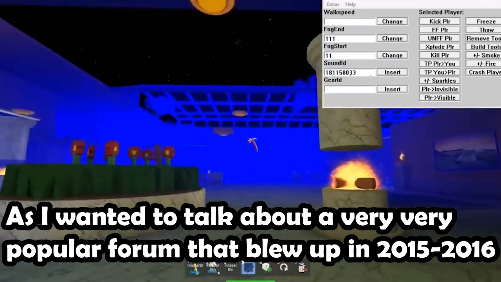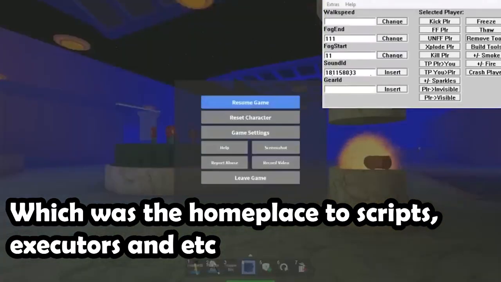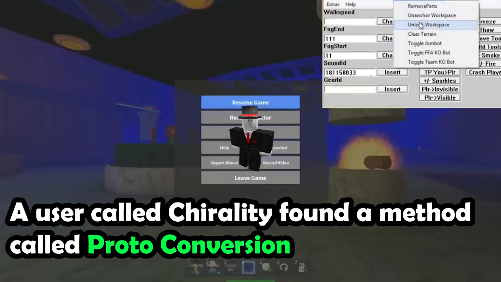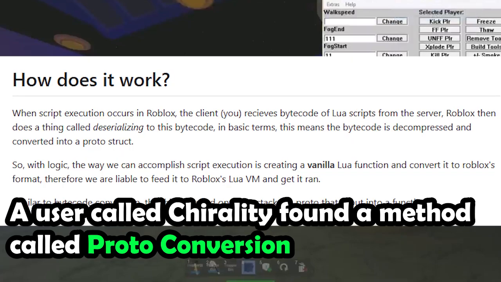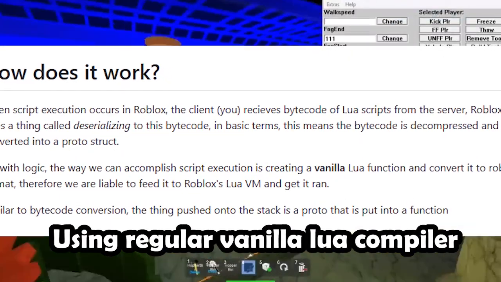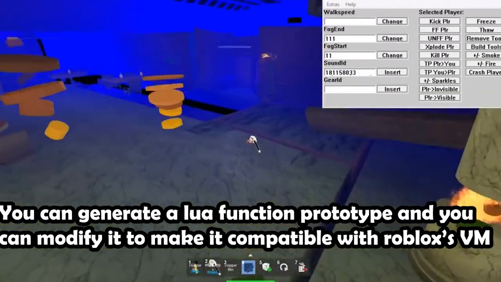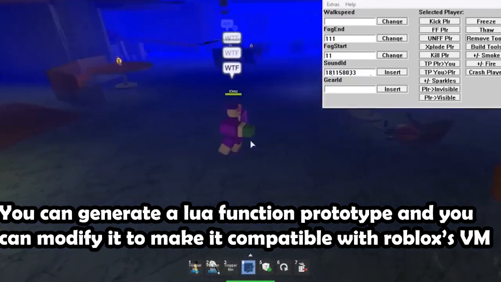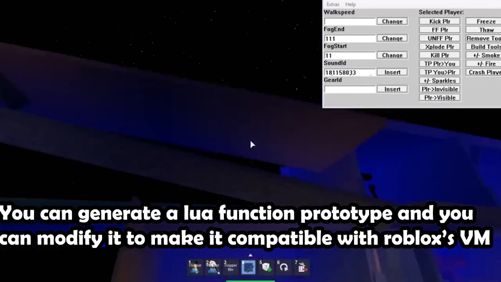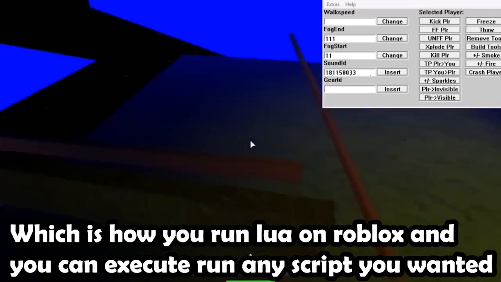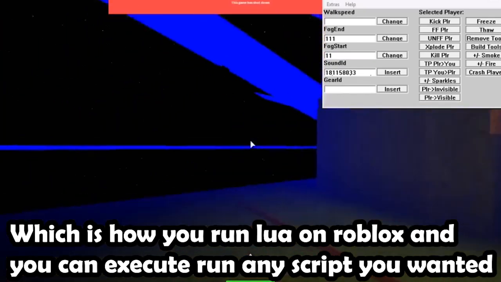But I digress, as I wanted to talk about a very popular forum that blew up in 2015 to 2016 called Vermilion, which was the home place for scripts, executors, and etc. A user called Chirality found a method called proto conversion using the regular vanilla Lua compiler, not the ice cream flavor. You can generate a Lua function prototype and modify it to be compatible with Roblox's virtual machine, which is how you run Lua in Roblox. Then you can execute any script you wanted.